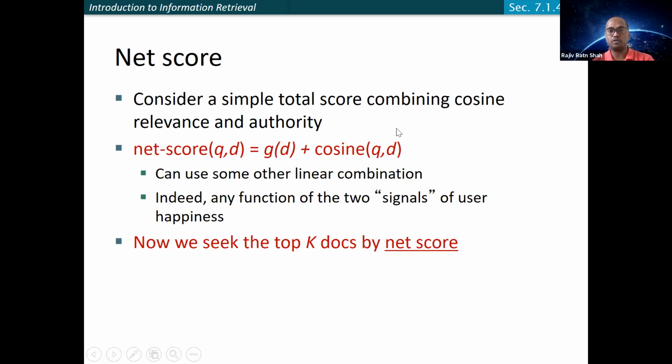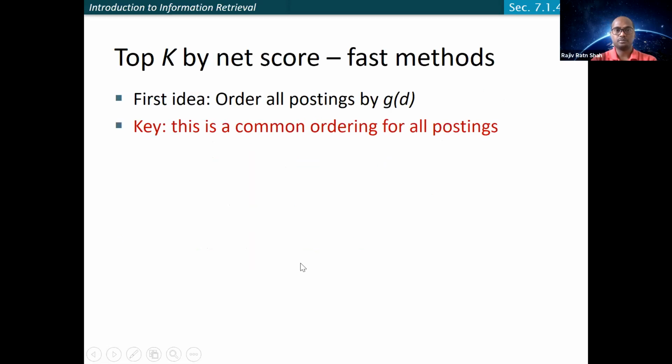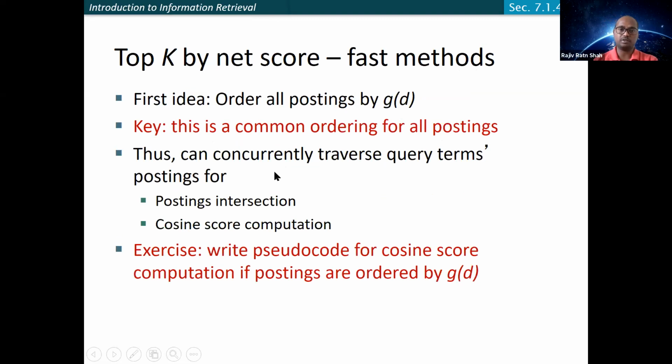And once you have the net score for all the documents in the contender set, you can return the top K documents. So the top K by net score. The fast method is simply to order all by g(D), and once you have done that, you can return the common ordering of the postings.